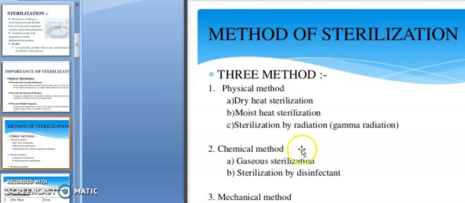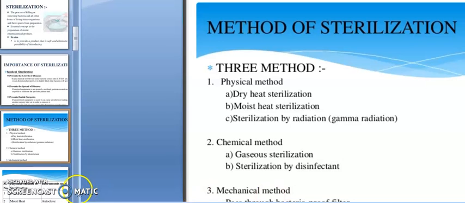See, these all are the sterilization methods: physical, chemical and mechanical methods. Under physical methods: dry heat sterilization, moist heat sterilization, sterilization by radiation, gamma radiation. Chemical methods: gaseous sterilization, sterilization by disinfectants. Mechanical sterilization: filtration is one of the best methods in mechanical sterilization.